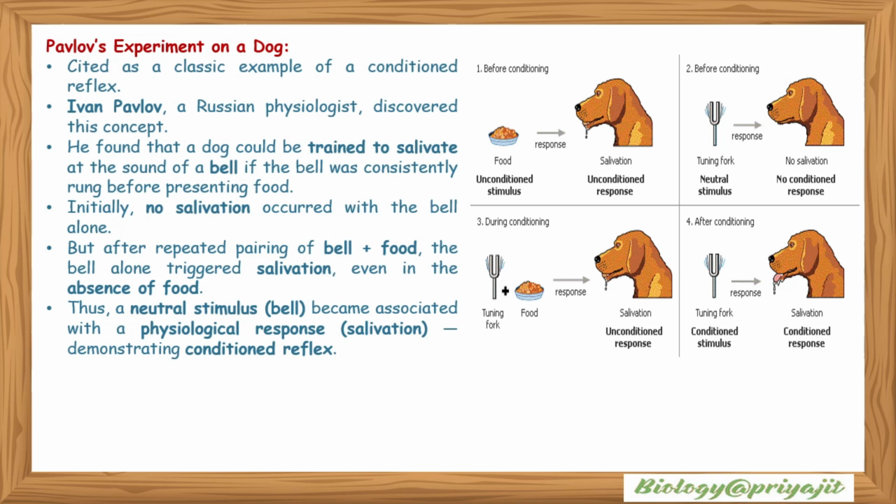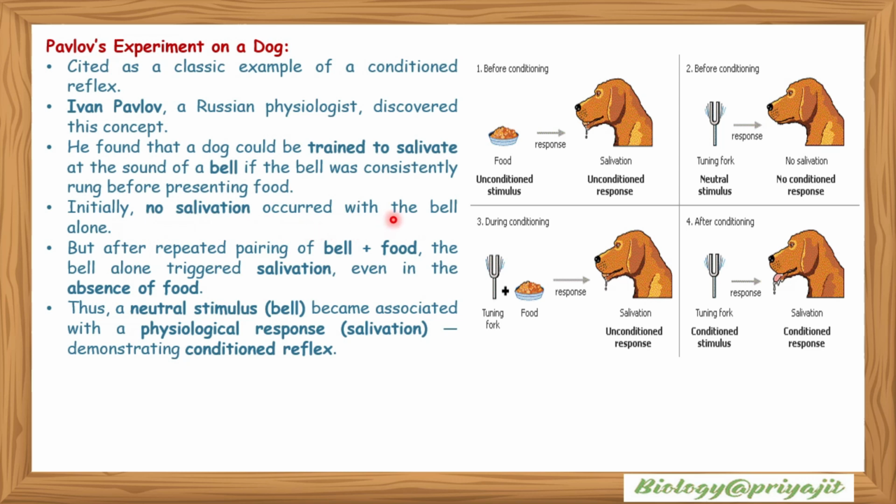Pavlov's experiment on a dog is cited as a classic example of a conditioned reflex. Ivan Pavlov, a Russian physiologist, discovered this concept. He found that a dog could be trained to salivate at the sound of a bell if the bell was consistently rung before presenting the food.